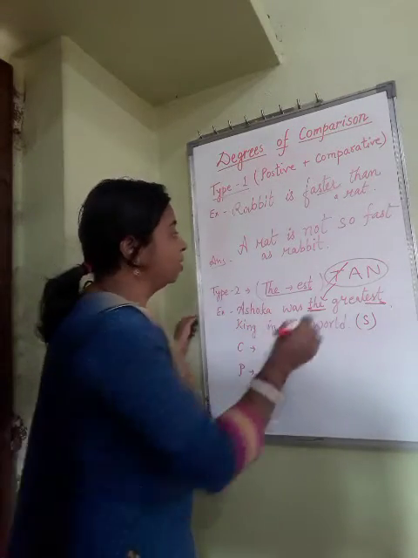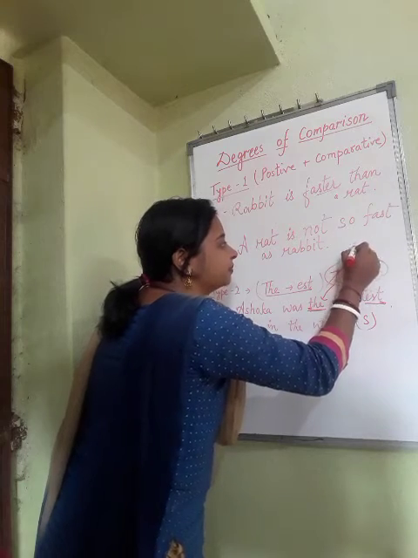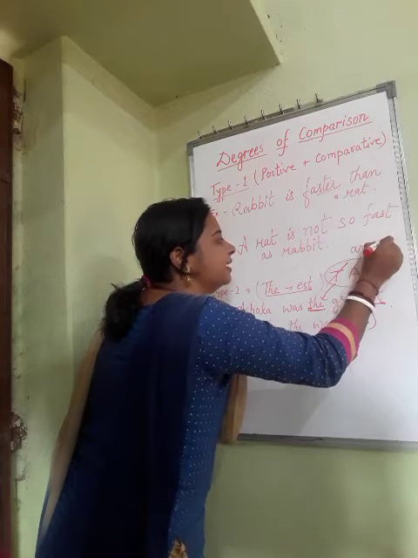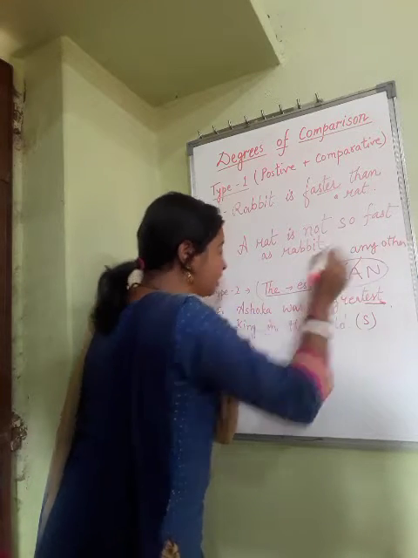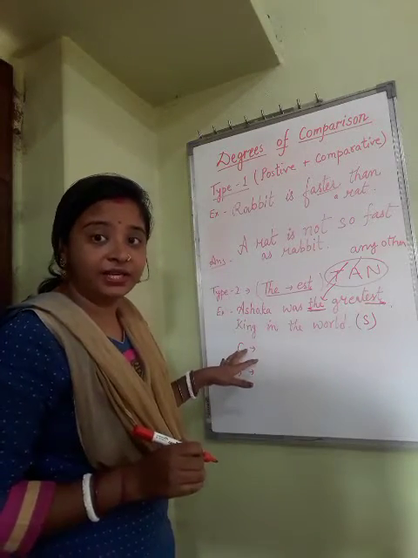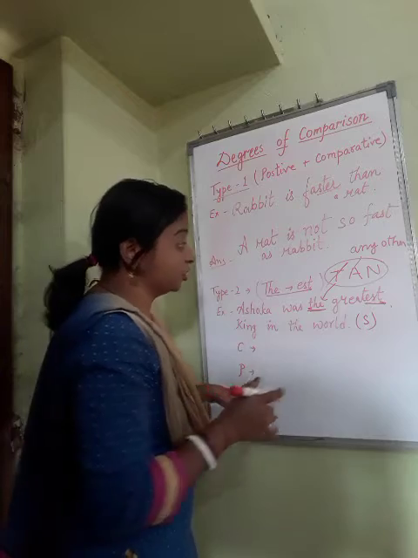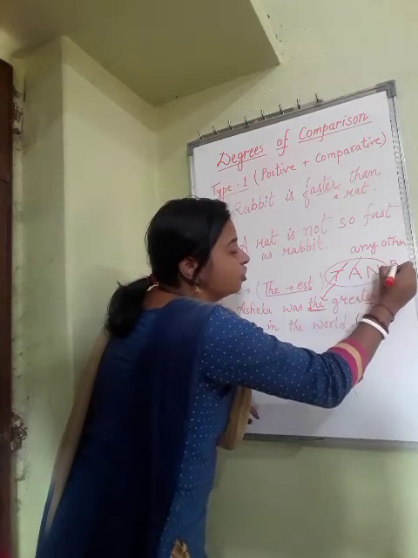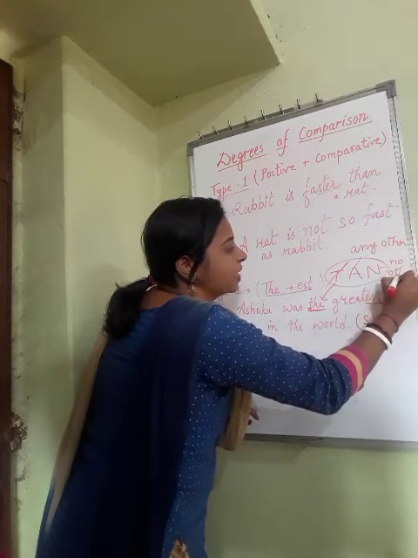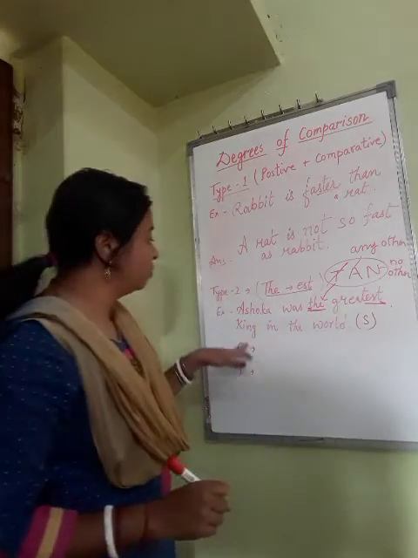How? I am telling you. A means any other. A means any other. When we change to comparative degree, we have to use any other. And when we change into positive degree, we have to use no other. Okay. Now how? I am going to tell you.